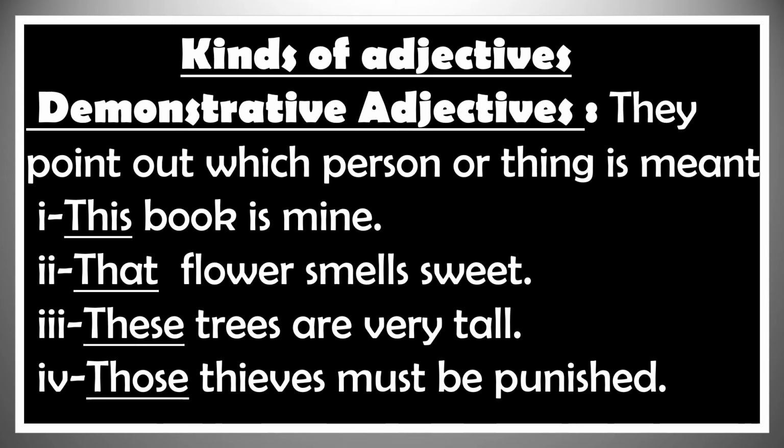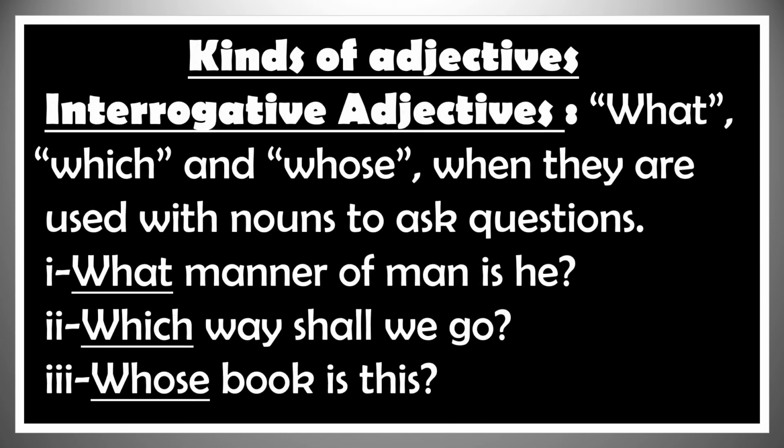Sentence number 3. These trees are very tall. What is the demonstrative adjective in this sentence? These, because it points out which trees? These trees. Sentence number 4. Those thieves must be punished. What is the demonstrative adjective in this sentence? Those, because it points out which thieves? Those thieves.